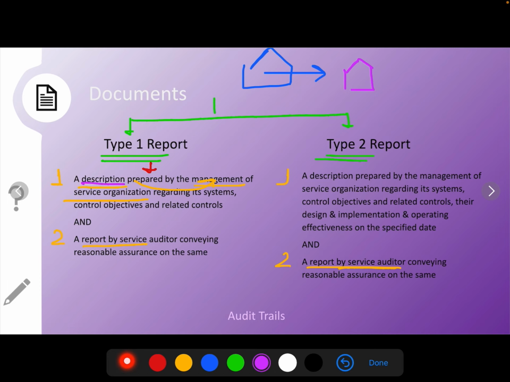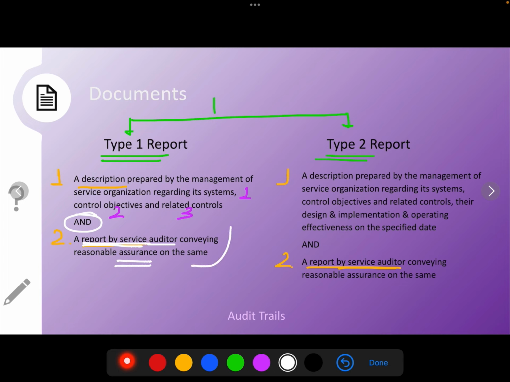So this description should be prepared by the management of this outsourcing company. And it should describe, firstly, its systems, control objectives and its related controls. And then finally, a report prepared by the service auditor conveying reasonable assurance on these materials.